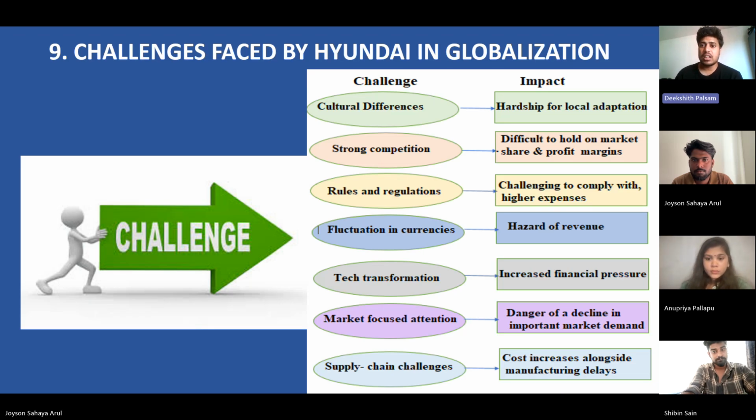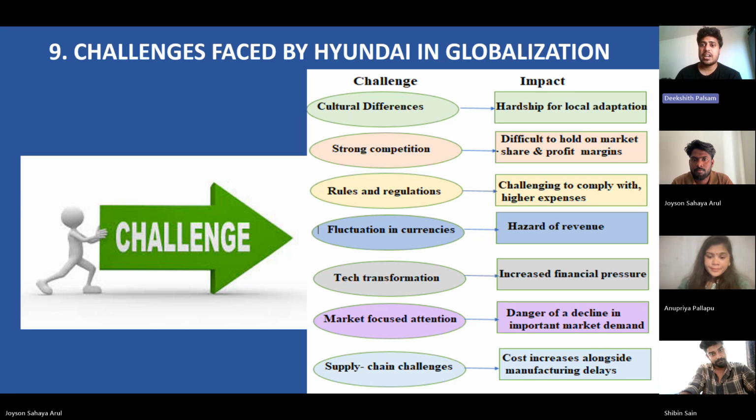Coming to the next part, the challenges faced by Hyundai in globalization. The challenges are cultural differences, strong competition, rules and regulations, currency fluctuations, technological changes, market preferences, and supply chain. Their impacts: it is difficult to adjust to local preference and customer behavior.